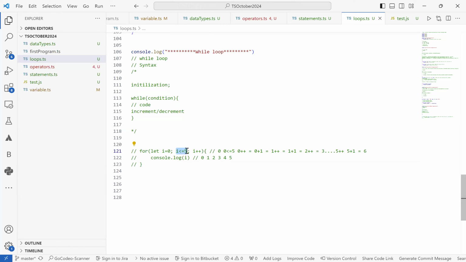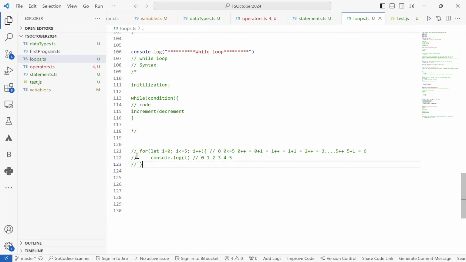then we can go for while loop, because while loop takes a condition. So as long as the condition is true, the code will keep on executing, whatever it has to do. As soon as the condition becomes false, the loop will be terminated. Okay.